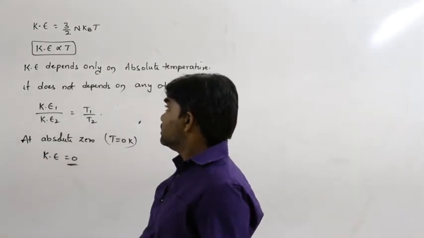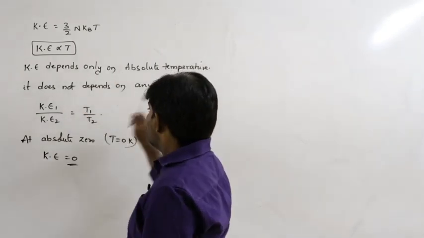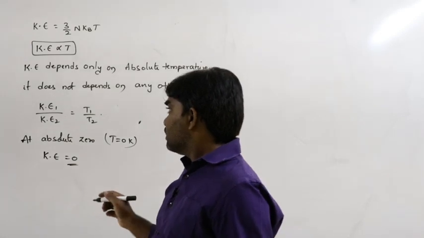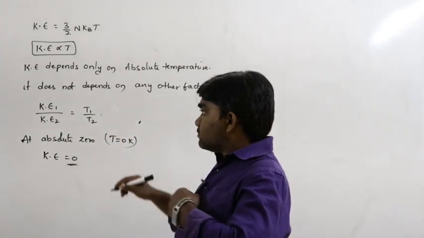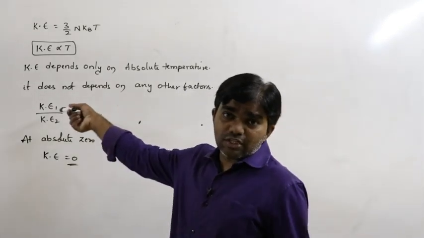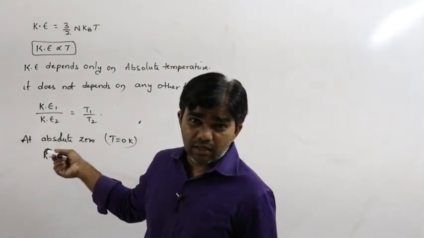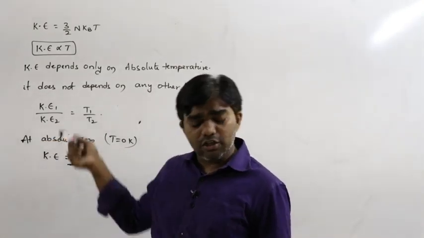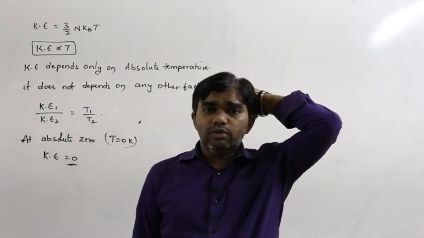So that is the situation. The kinetic energy depends only on absolute temperature and does not depend on any other factors. For example, if the temperature of the gas is doubled, what happens to the kinetic energy? It is also doubled. If the temperature becomes half, the kinetic energy also becomes half, because Ke is directly proportional to absolute temperature.